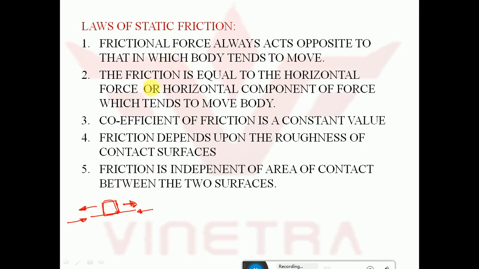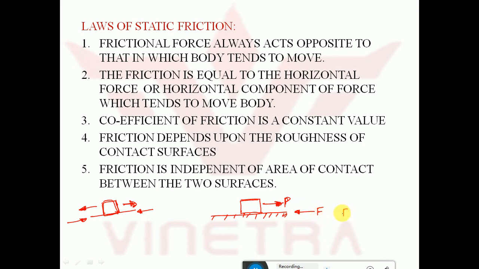Next, the friction is equal to the horizontal force or horizontal component of force which tends to move the body. So what this explains is, the body is in static position. Let us take this is kept over a surface. This is the force P which is pulling this body in this direction. Let us take this is the frictional force developed.